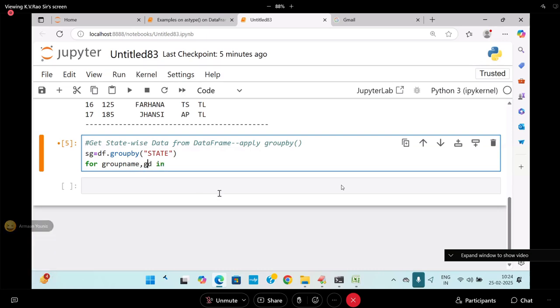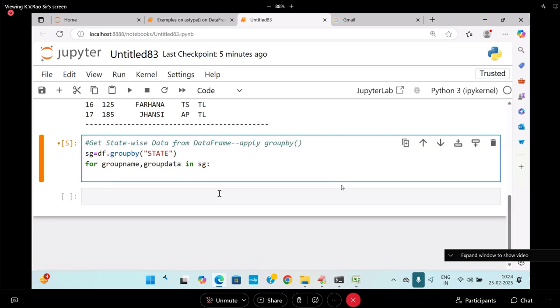Group data. So group data in SG. What will come first? Group name.